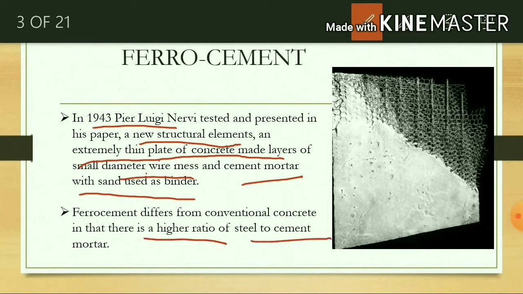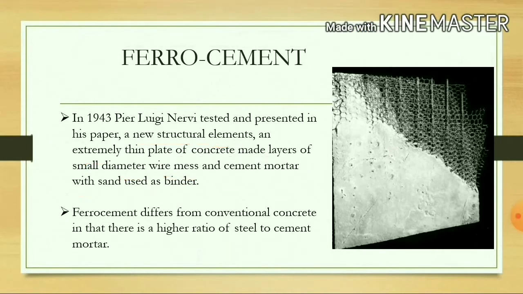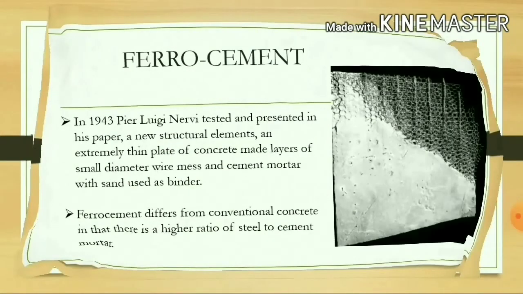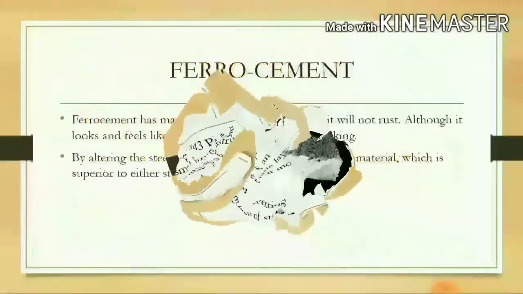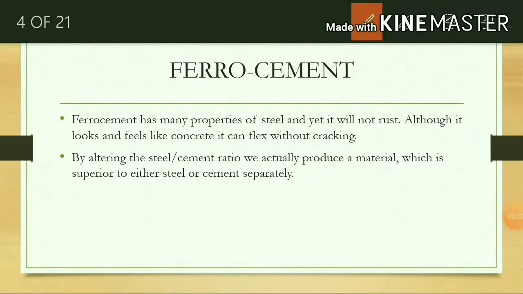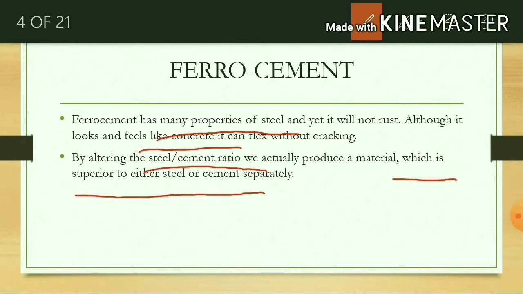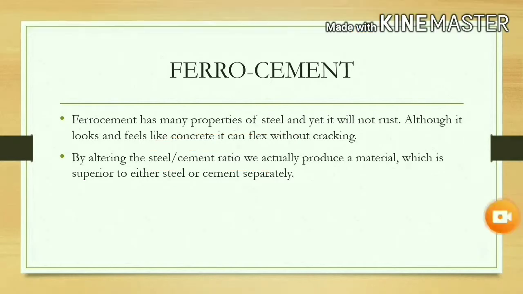In this material, the steel to cement ratio is very high. Ferrocement looks like concrete, but it has many properties of steel also. The steel cement ratio in ferrocement is always high, which is superior to either steel or cement separately.